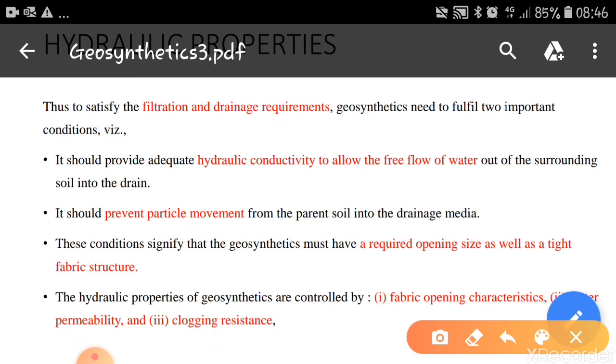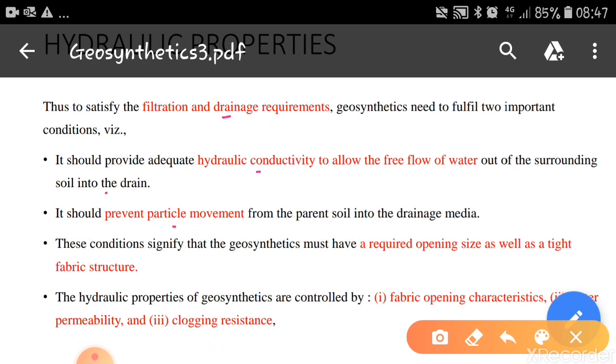Thus, to satisfy the filtration and drainage requirements, geosynthetics need to fulfill two conditions. One is, it should provide adequate hydraulic conductivity to allow the free flow of water out of the surrounding soil into the drain. Okay, so the water will flow freely through the surface. And second, it should prevent the particle movement from the parent soil into the drainage media.